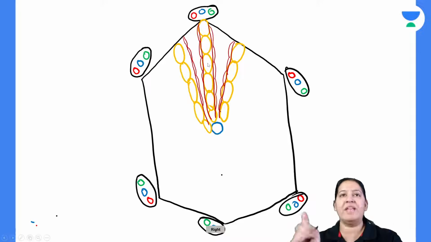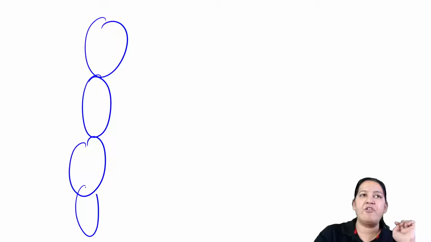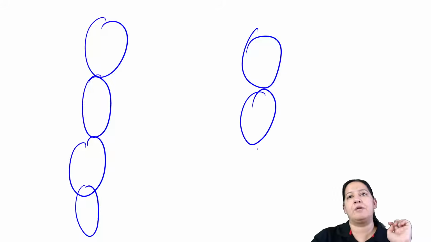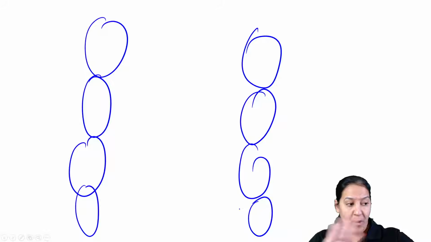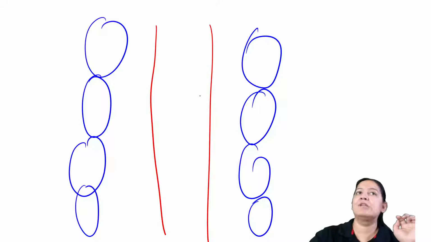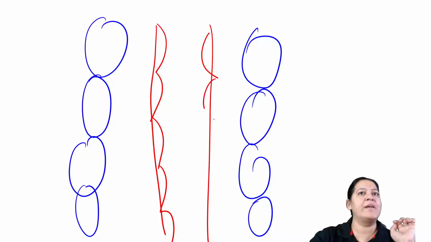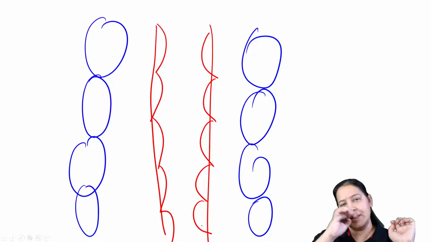Between two adjacent trains, there is a blood capillary. Let me draw two trains. This is one row of hepatocytes, one trabecula. This is another row of hepatocytes, another trabecula. Between two adjacent trabeculae, we have a capillary. This capillary is known as a sinusoid. So sinusoids are present there.